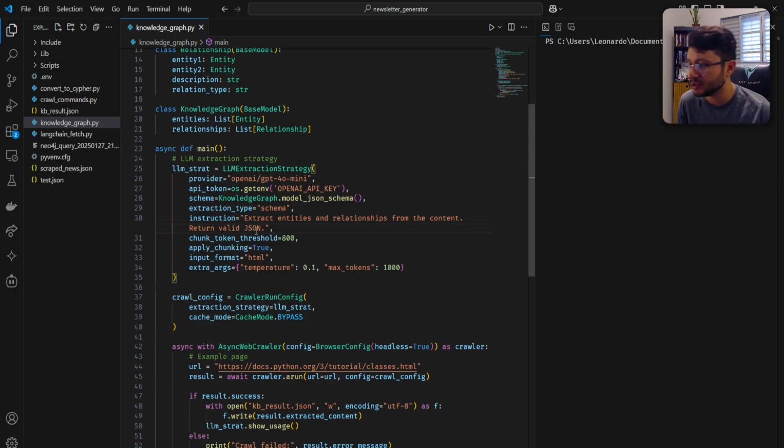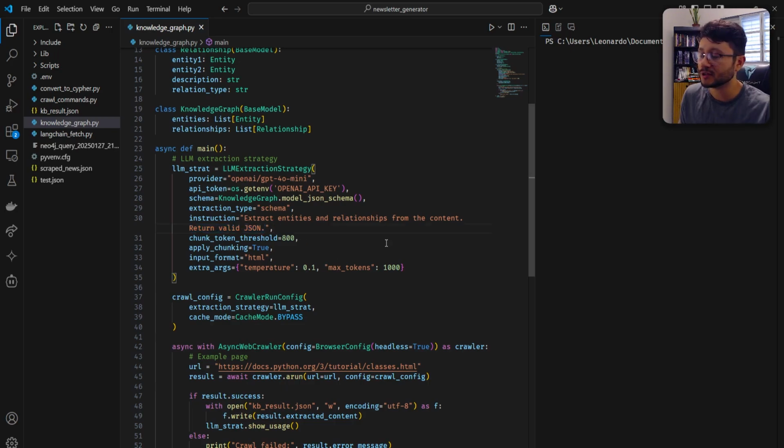Return a valid JSON. Depending on which model you're using, you'll have to reinforce this, return valid JSON, and sometimes even specify how you should build this actual agents. With better LLMs, like if I were using GPT-4o or Claude Sonnet 3.5, I wouldn't have this issue. I wouldn't even need to say return a valid JSON.